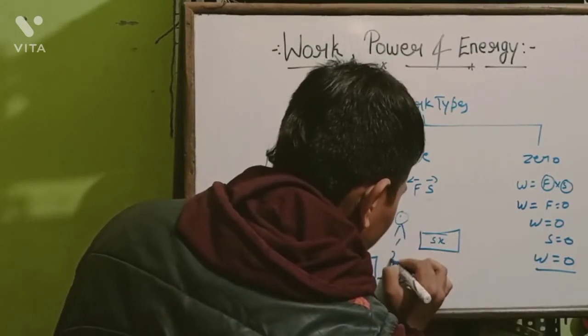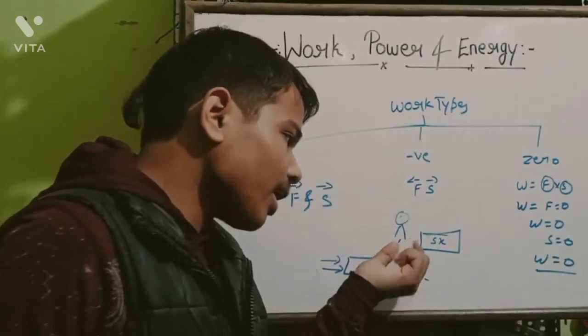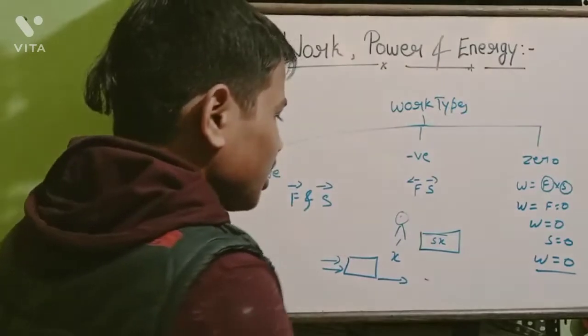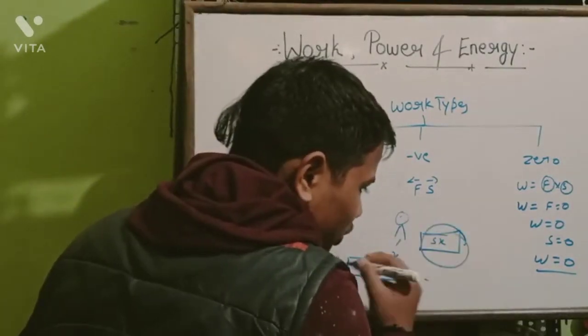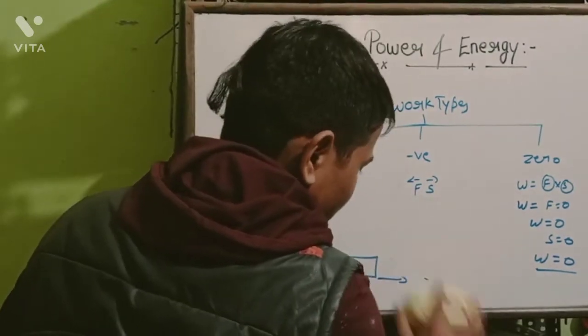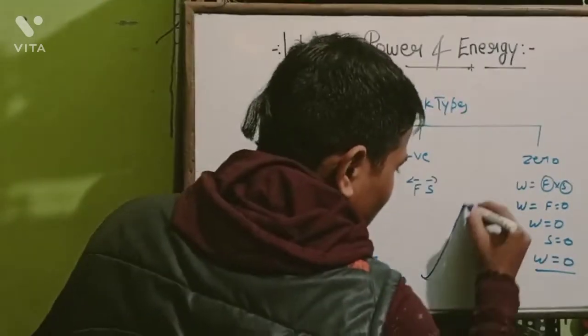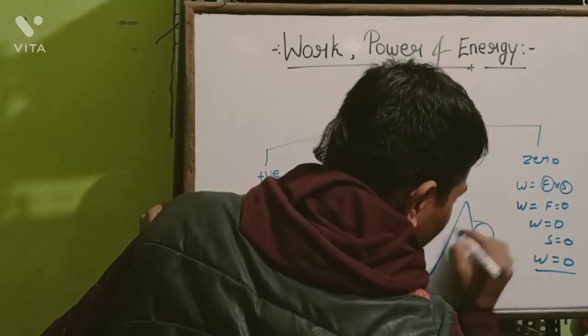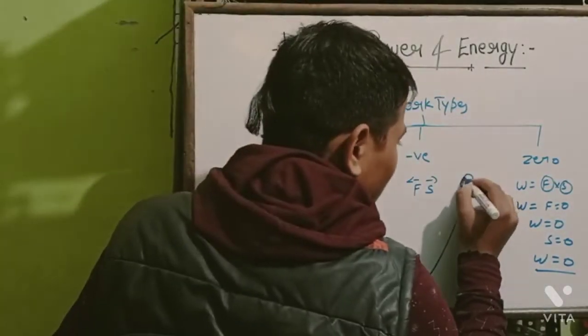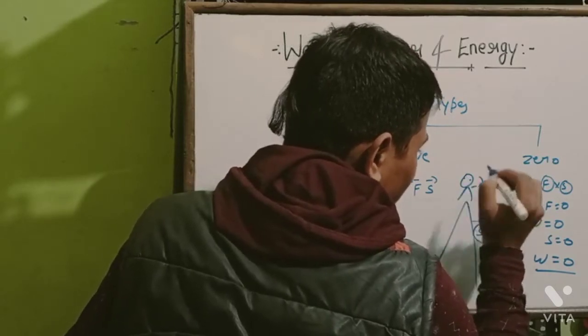Assume it is a mountain and here is a rock of 5x mass, and here you are standing whose mass is x.